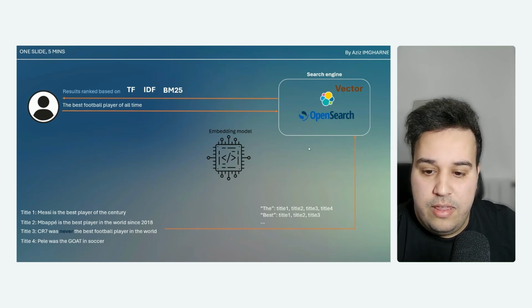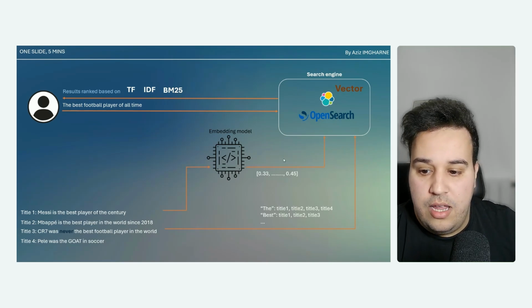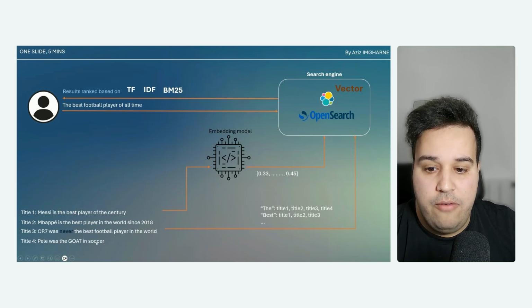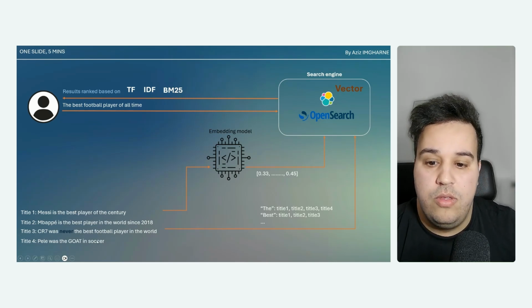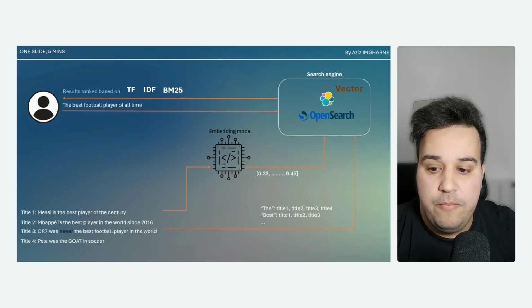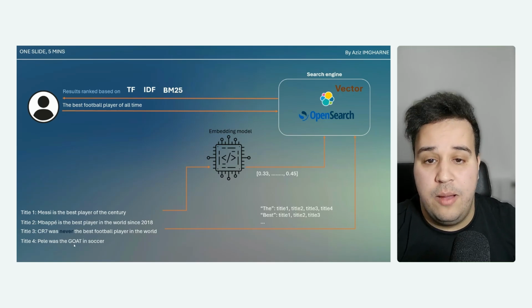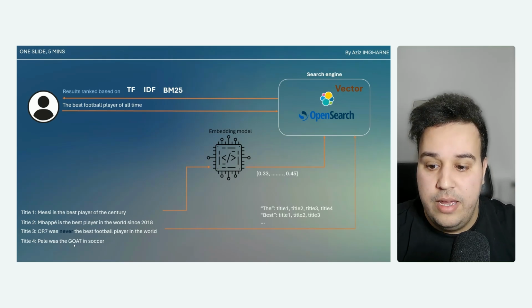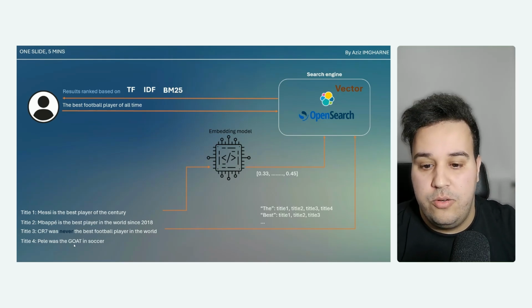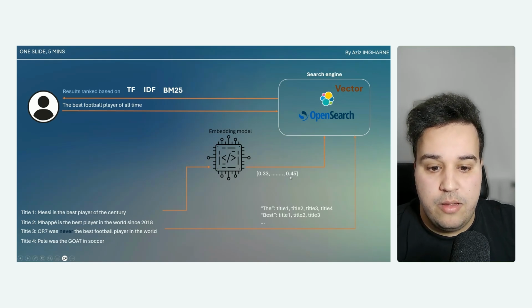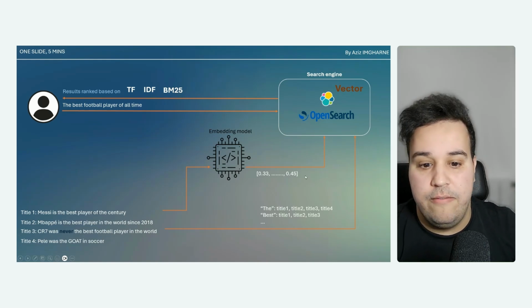Now we can take all the titles that we have, make them go through the embedding model, and extract the sense from them. For example, this time we're going to know that title 3 is negative, so we're going to ignore it. And title 4 mentions GOAT, so we know it's in the sense of greatness, which is a human feeling, and this is the one that is going to rank best. We extract the mathematical representation of this, and then we store them in the vector database.